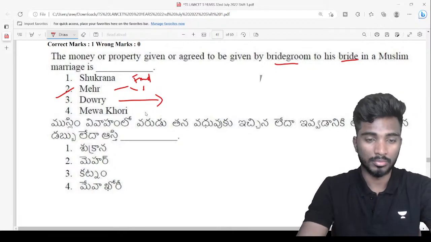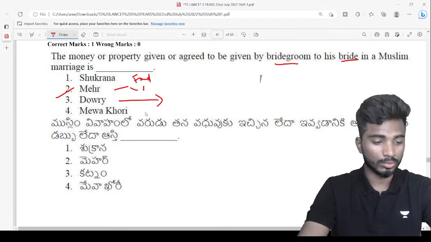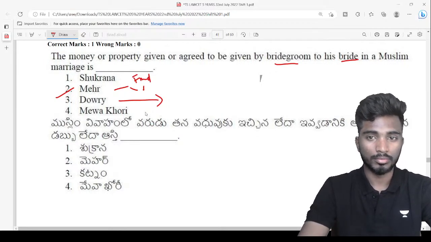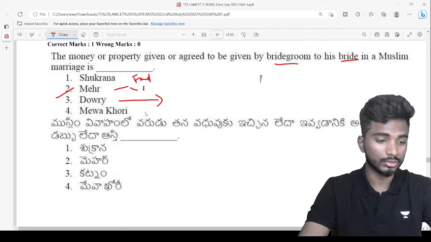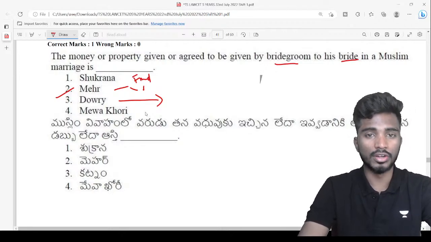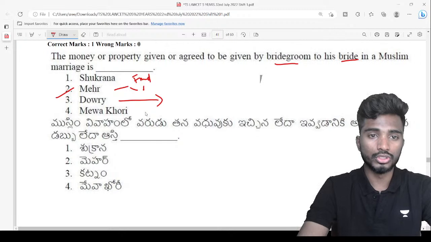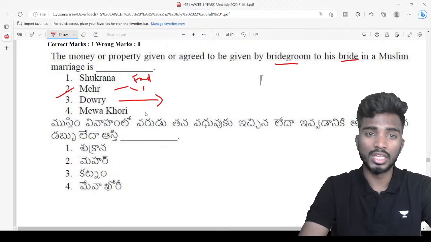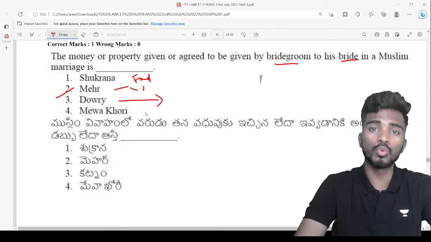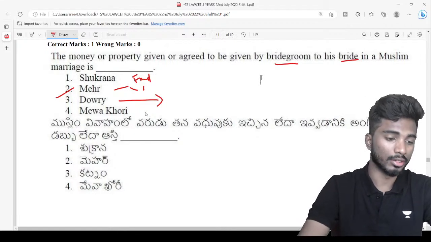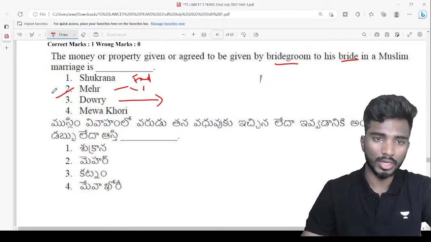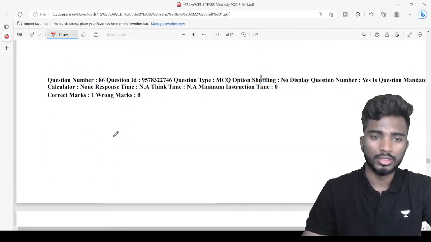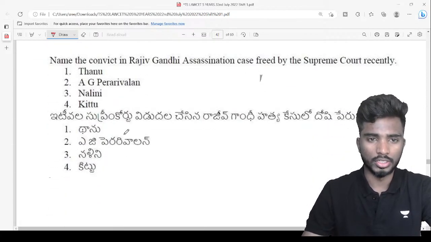Who gives the dowry, groom or bride? Right, bride will generally give in Hindu law, but in Muslim law there is a specific amount. It is not dowry again, right? So it is Mehr. It is an amount which the groom has to pay to the bride or will agree to pay. So that is known as Mehr. Okay, so Mehr is the right answer. It can be cash or kind.